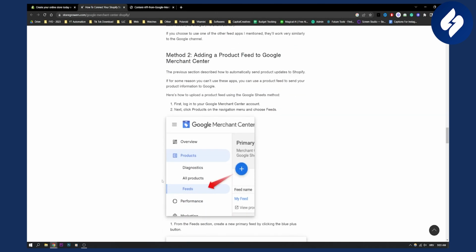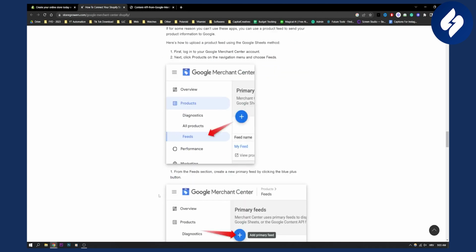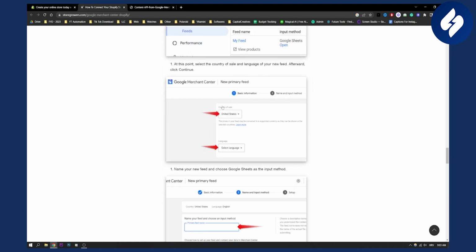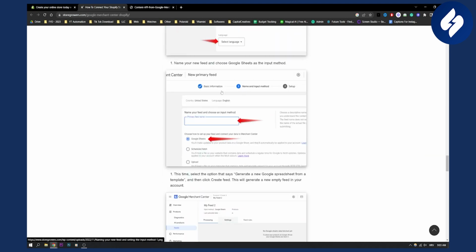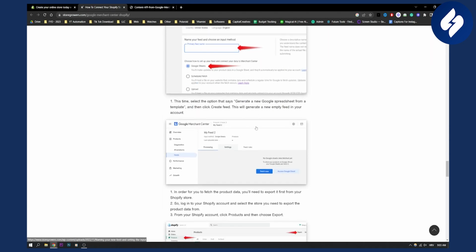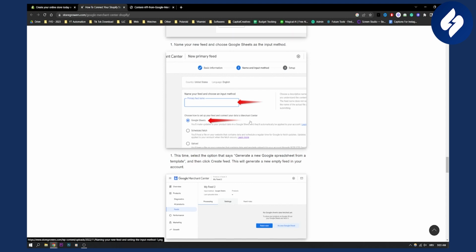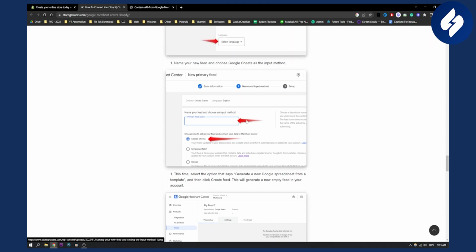Now, there are a couple of other methods, like going to the feed, and then adding primary feed right here, and then country of sale, language, and going through the entire process of setting that up. You can do that if you want. It's very straightforward, but this is pretty much how to upload Shopify product feed in Google Merchant Center.